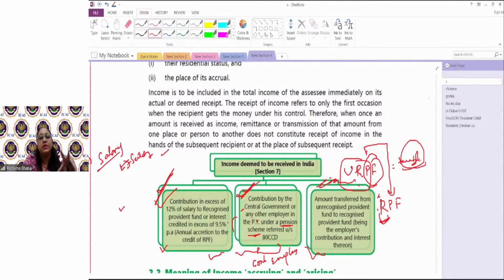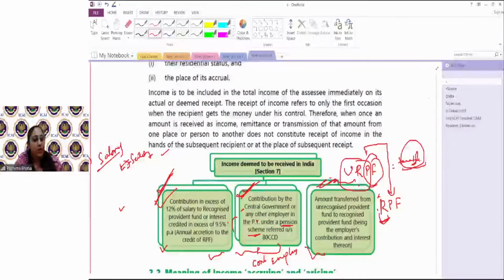Income deemed to be received means you have not received it in your bank account, you have not received it in your hand, it is not there for your disposal, it is there in some funds for your benefit of future. मिलेगा आपको ही फ्यूचर में। प्रोविडेंट फंड आपने सुना होगा from your parents, from your family members, that PF का पैसा you will only get it, but in future, if that future can be down 5 lines post retirement, that is totally different. So वो आज ही taxable हो जाएगा, that would become taxable today itself on deeming provisions,